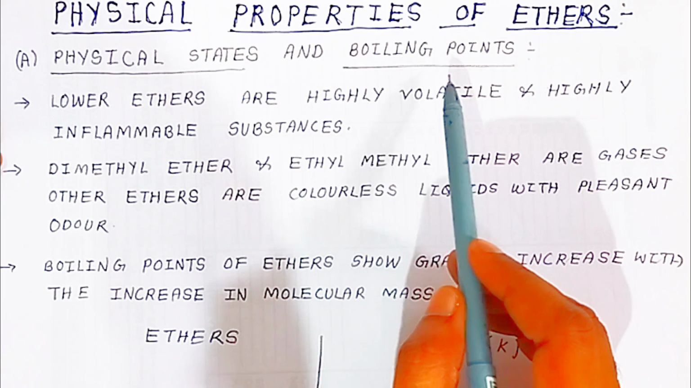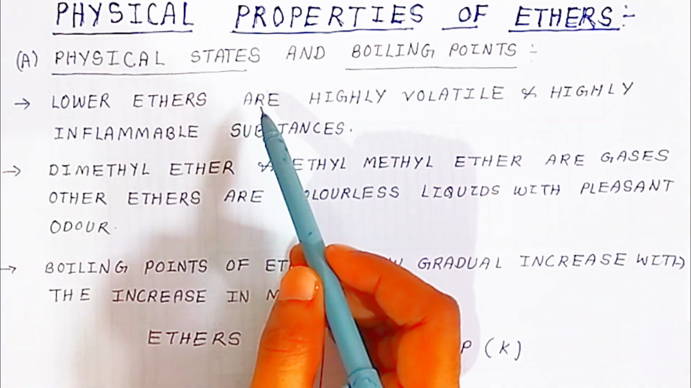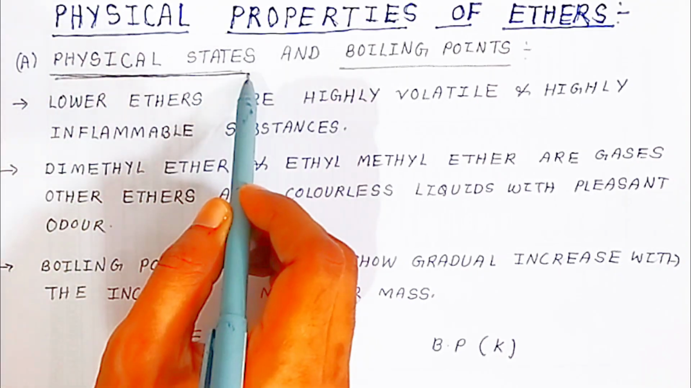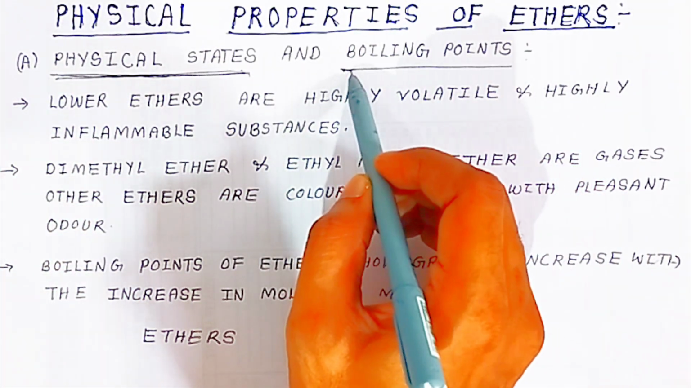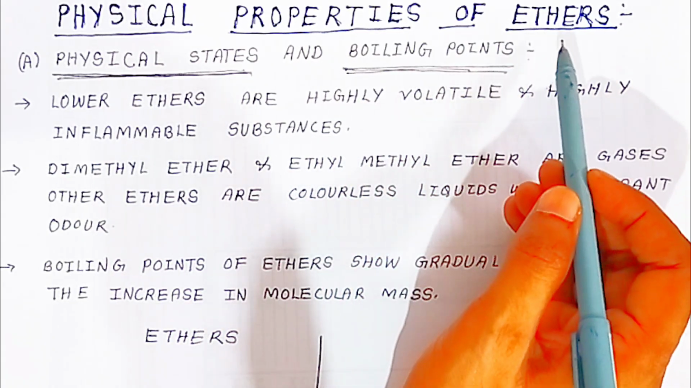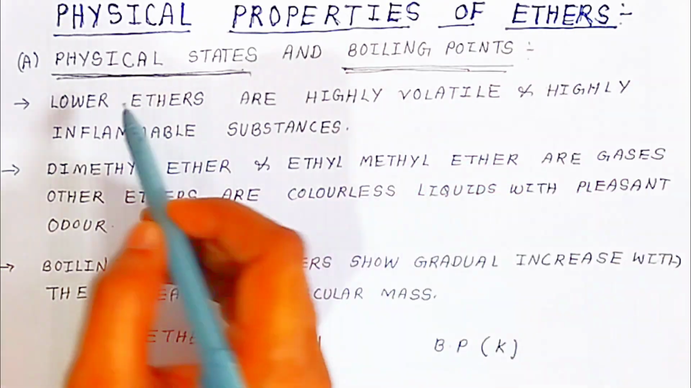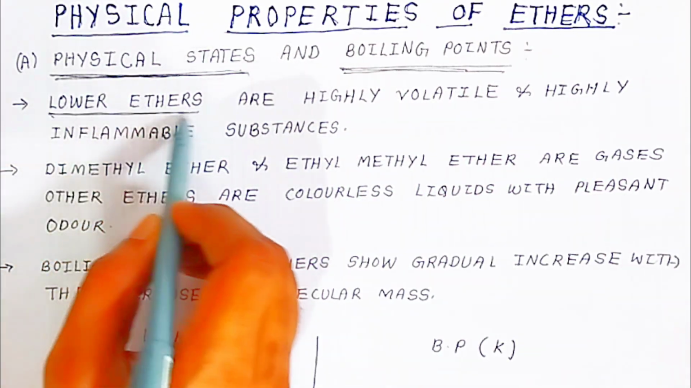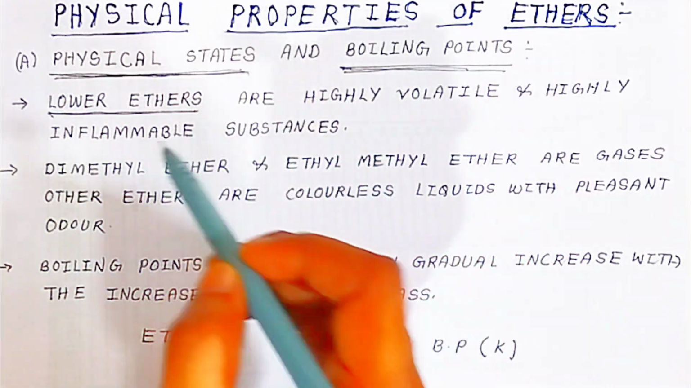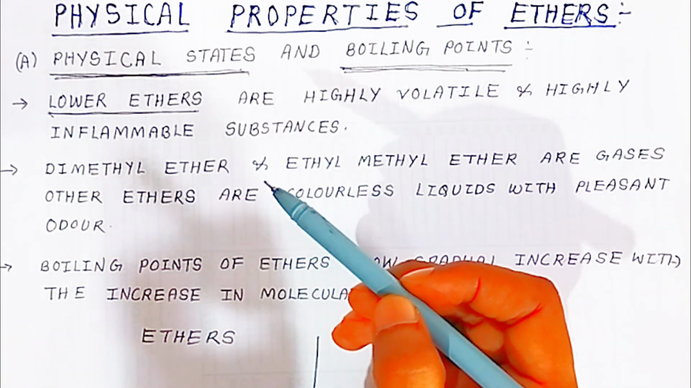Okay students. In physical properties of ether, once you have prepared ether, what are the physical properties? First, we are going to see the physical state, and second, we are going to see the boiling point. Now students, I have already told, ether is always present as a liquid at room temperature. When you see lower ethers, that means dimethyl ether, diethyl ether, dipropyl ether, when you go from lower ether to higher ether, what will happen?